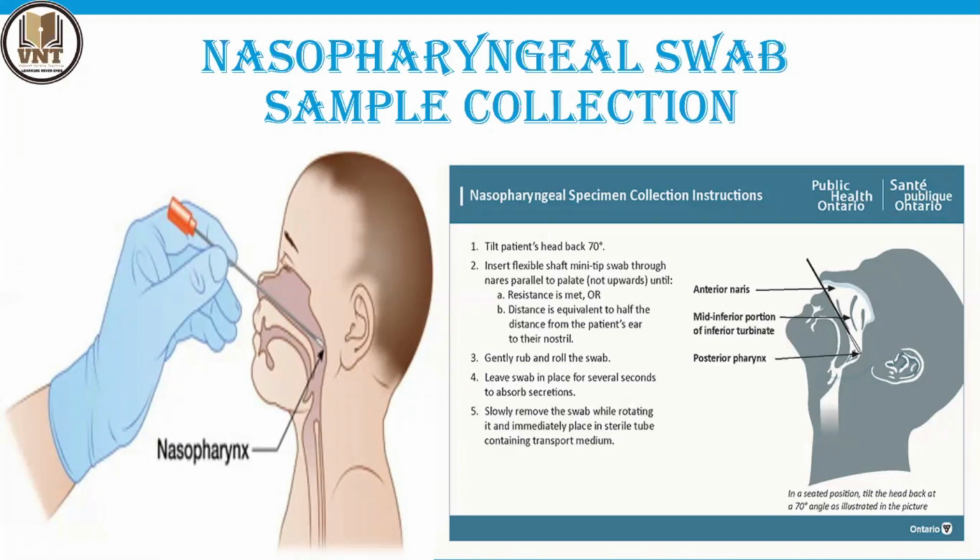After placing the swab, gently rub and roll it and leave the swab for several seconds, then observe the secretions on the swab, and then slowly remove it while rotating. Immediately place it in a sterile tube, and sanitize all the area. Sanitize the exposed area. Those are the major points of collecting the nasopharyngeal swab.